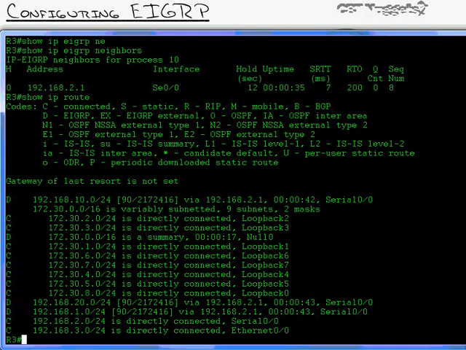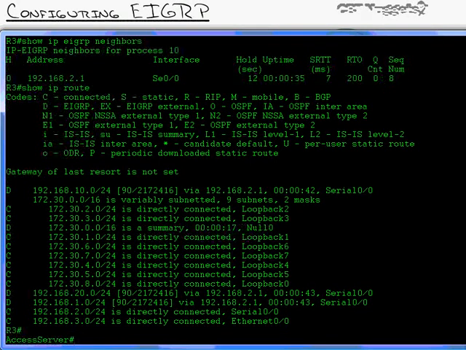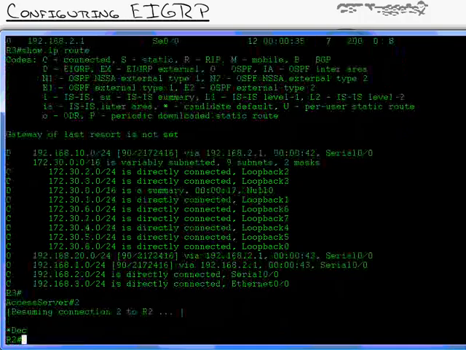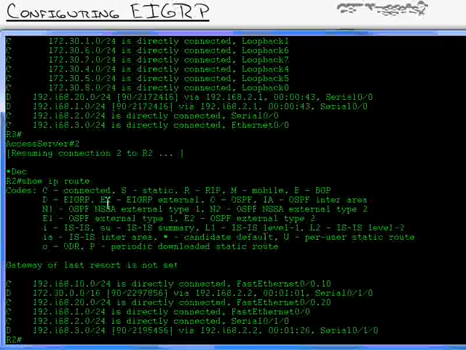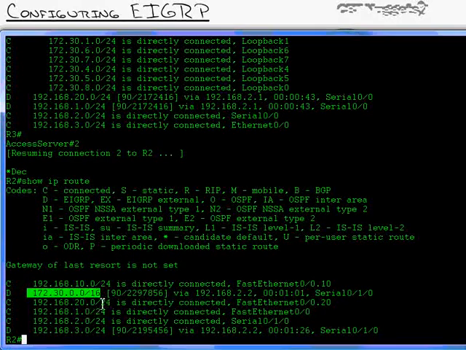But I want to show you something. Let me show you something. I'm going to go over to router 2. I'm going to do a show IP route. Prepare yourself. Wait a sec. Where's all the loopbacks? 192.168.30.5 and 4 and 7. Where'd they all go? Look at that guy.